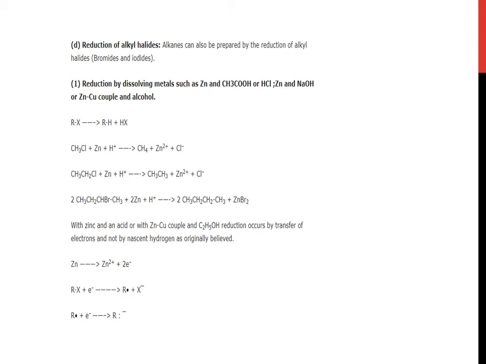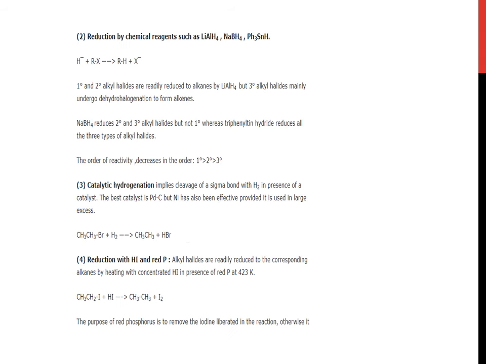Zinc gives zinc plus 2 and 2 electrons. If you are using alkyl halide, RX plus electron, it will give R free radical and X negative. This R free radical then combines with an electron and takes a negative charge.